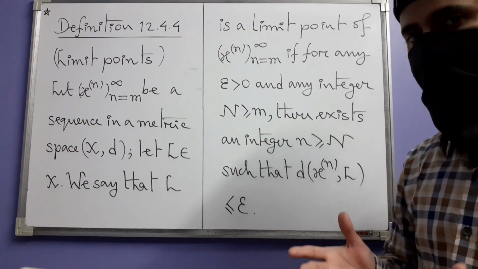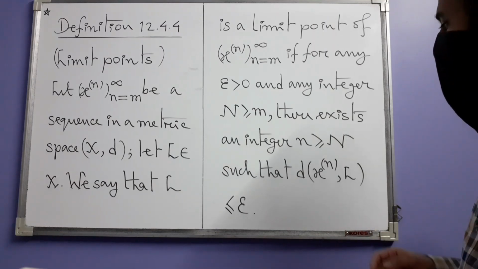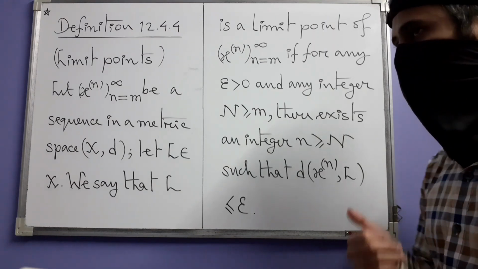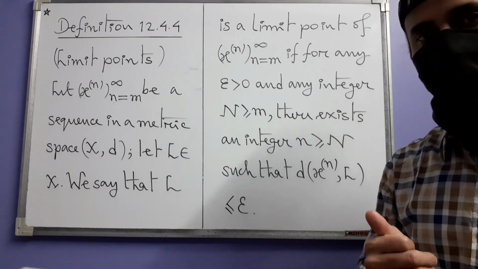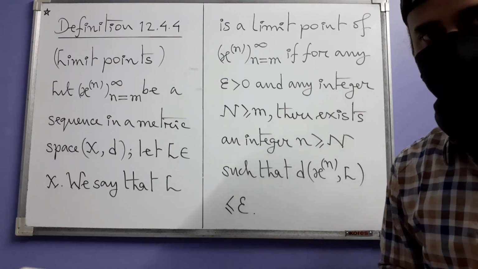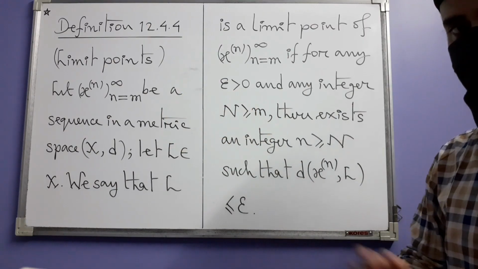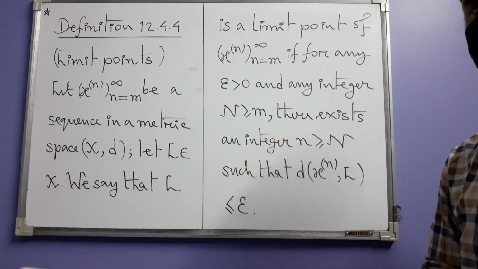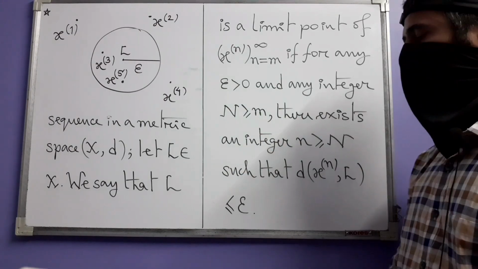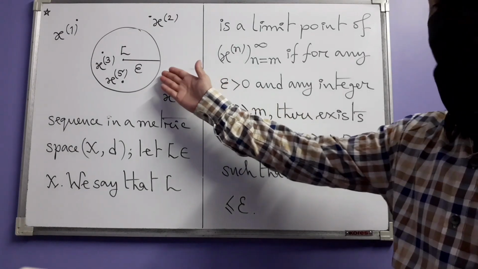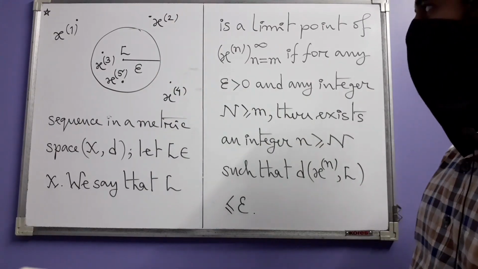By that, what I really mean is this: you consider the closed ball centered at L having radius epsilon. I think I better draw a diagram for this thing. That way it will be easier to understand. So we can understand these conditions with this diagram.